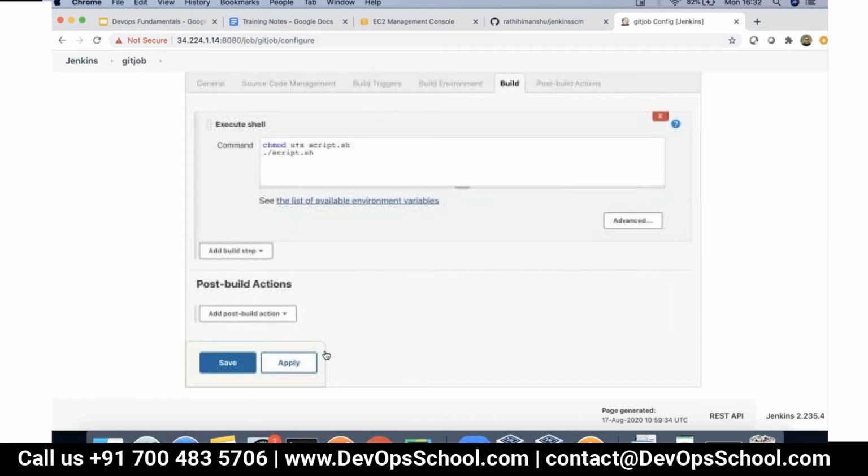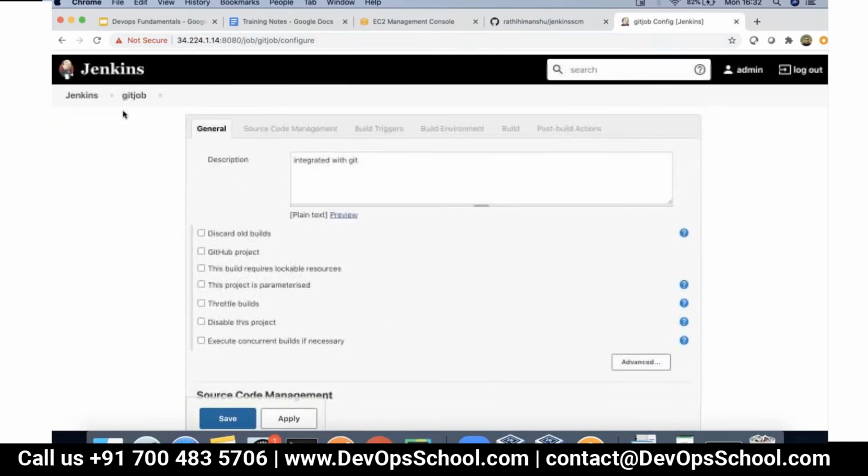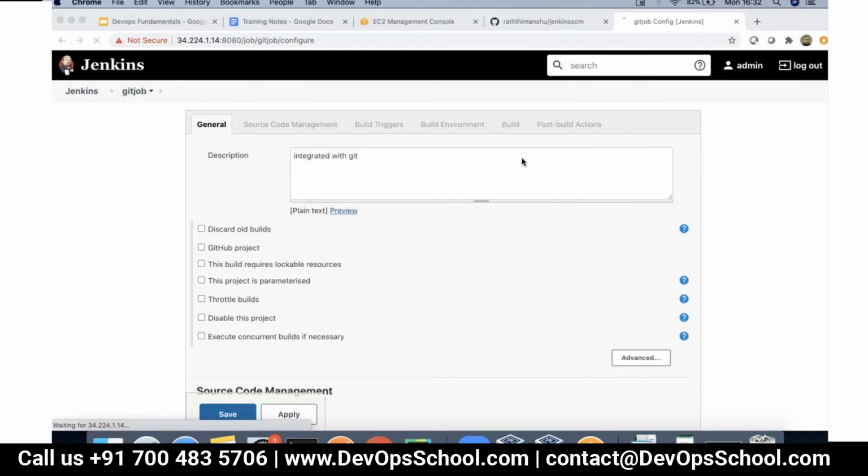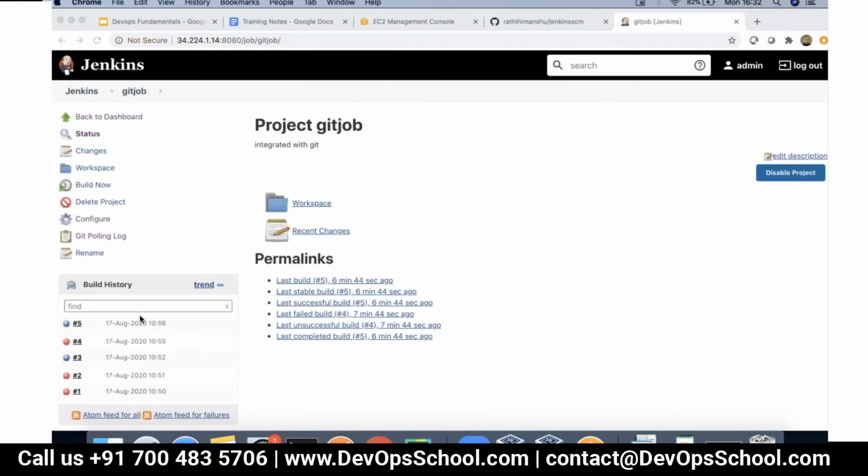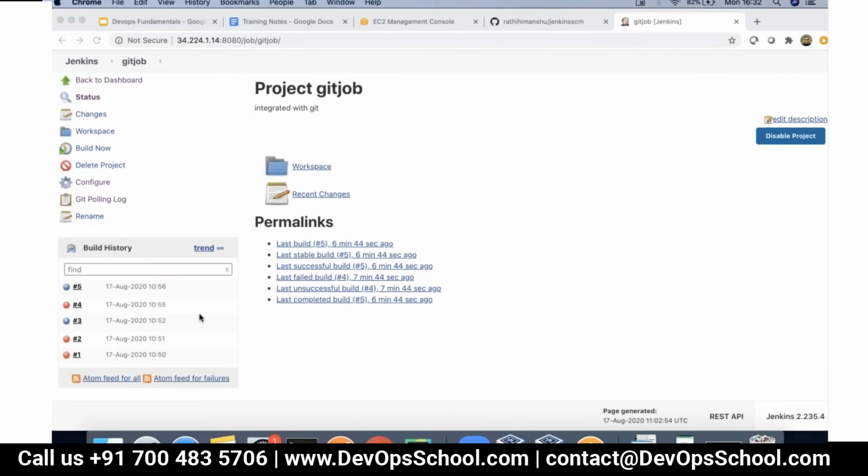So if you come back here and take a look, this has only been done 5 times, right? Now, if I make a new commit, then only will it do the build again. But it will keep on polling. When it finds a new commit, it will start the build. It will continue to poll every minute.